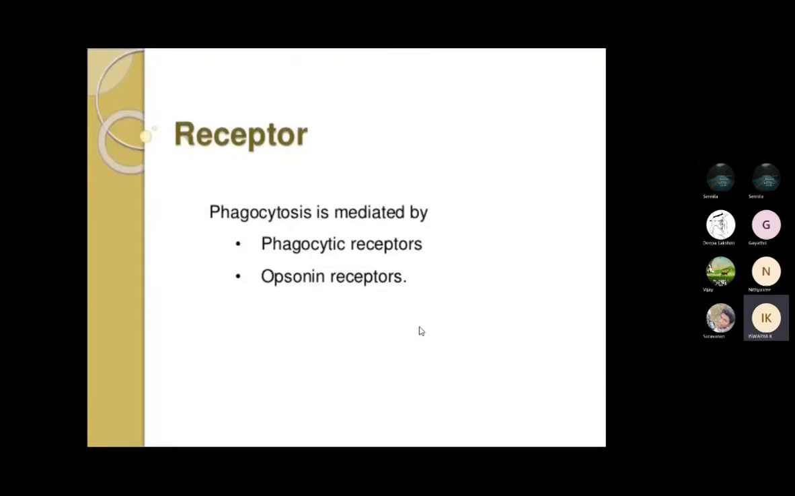So next is the receptor. Phagocytosis is mediated by the phagocytic receptor and the opsonin receptor. Your professional phagocytes contain the receptors; your non-professional phagocytes will not contain any receptors on the surface. So under this you have two receptors: one is the phagocytic receptor and the other is the opsonin receptor.